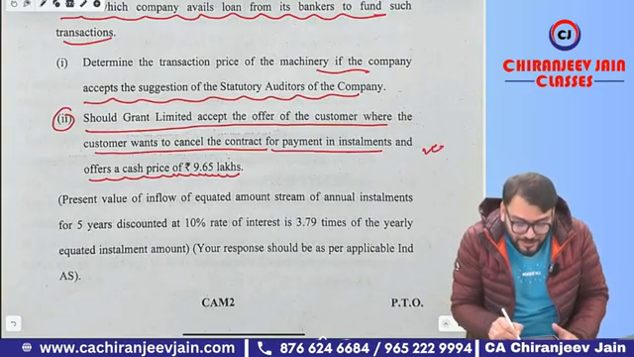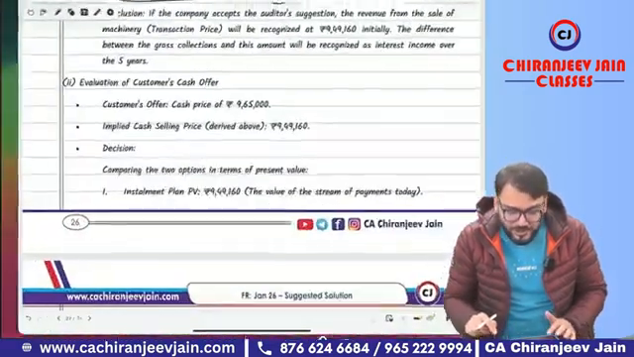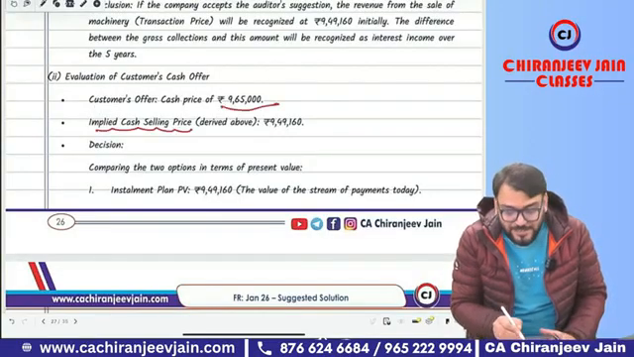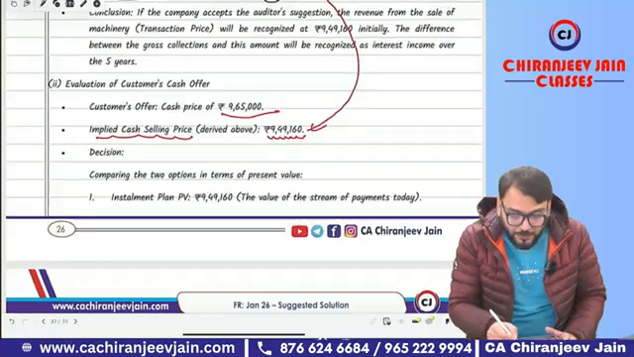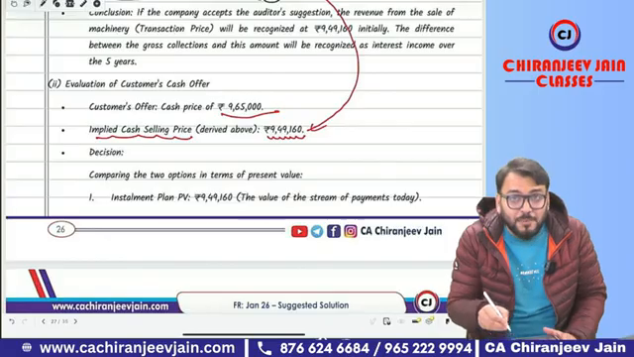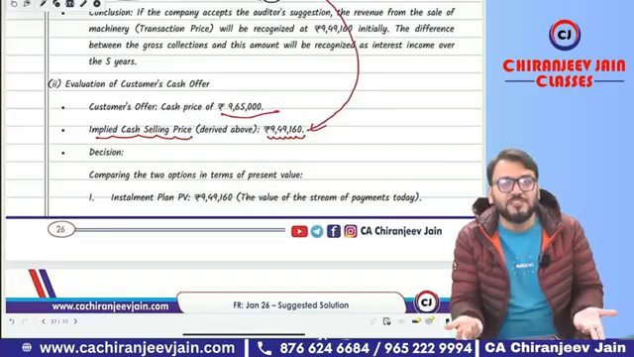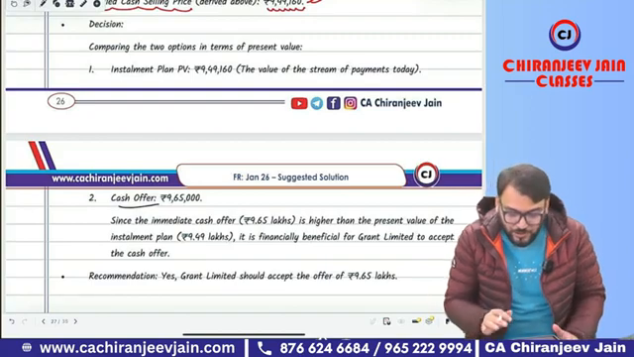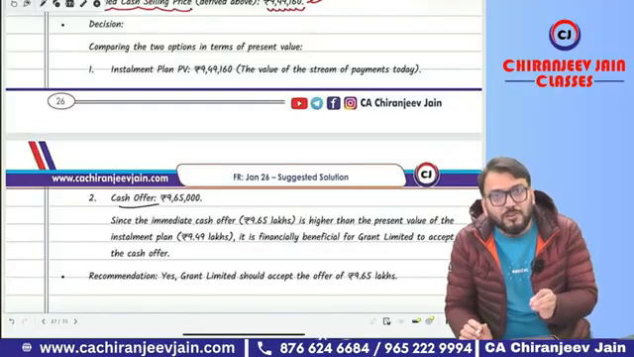In this case, you need to compare the cash payment immediately with the installment payment. You can see the customer offer is 9,65,000. The implied cash selling price is 9,49,160, whatever we calculated in our previous part. If you compare, the customer is offering 9,65,000 cash payment immediately, that is the favorable option, and therefore we should always accept this. This is the solution. I hope it is super easy. But why they have asked this question, I have not understood. So you can answer it; the decision is given. But what I just want to say is, this is not a question of IND AS 15.